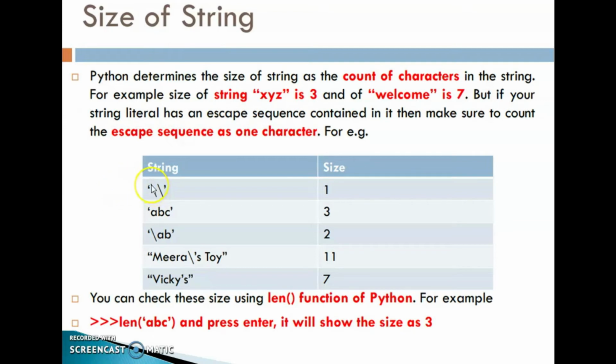That is here, \\ is for backslash, that is size 1. Here ABC, the size is 3. Okay. \AB, the size is 2. Why? \A is an escape sequence or escape character, so 1. Then B, another one, 2. Then Mira's toy, with \' apostrophe being 1 character: 1, 2, 3, 4, 5, 6, 7, 8, 9, 10, 11. 11. Here the space is also included.